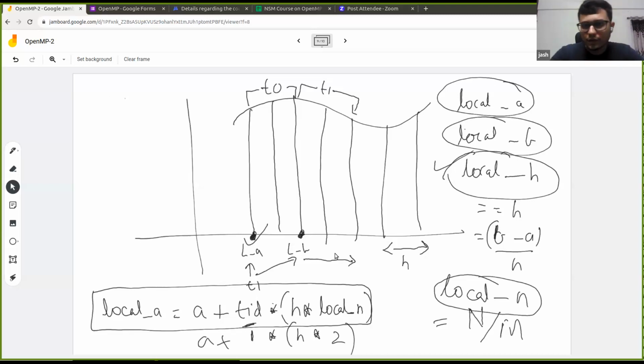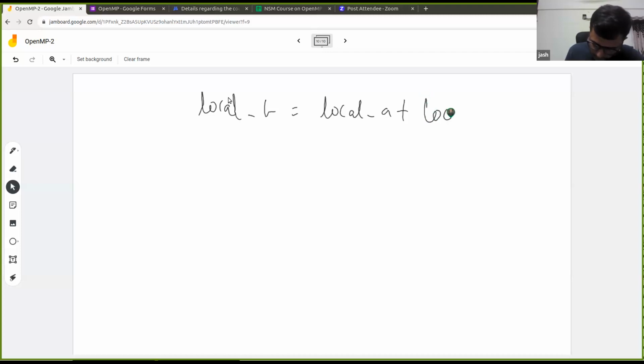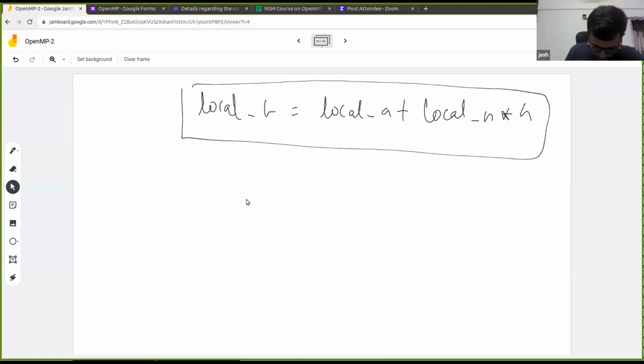So let me move to the new page itself. Local B is nothing but local A plus local N into H, if I'm not wrong. So what is the formula for local B? And what is the formula for local A? So local A is clear, right?